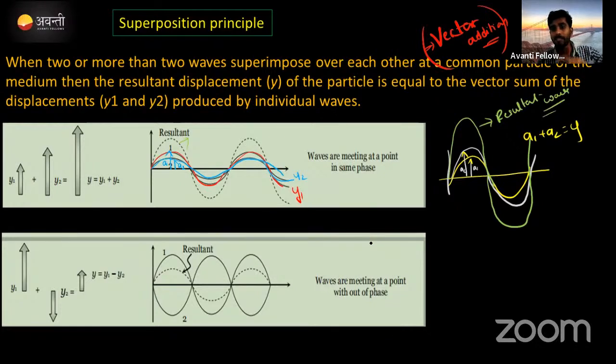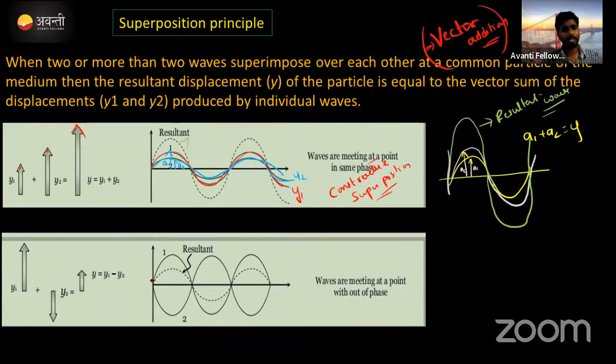If two waves are in the same direction and you add them by vector addition, what happens to the amplitude of the resultant wave? It is increasing. We call this constructive superposition. Construct means develop. Constructive superposition. Okay, one is done. Look here, y1 was this much, y2 was a bit bigger, and together they made a big wave amplitude.